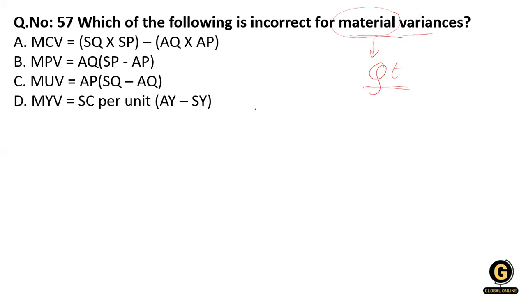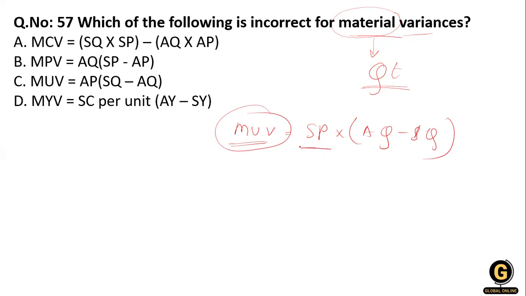So the material usage variance, MUV, is standard price multiplied by actual quantity minus standard quantity. Clear? So what is MUV, that is the material usage variance, is the standard price.